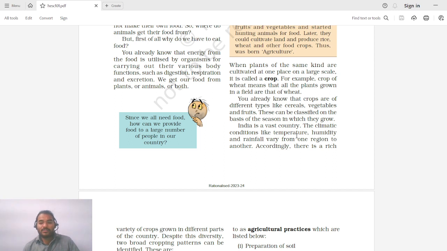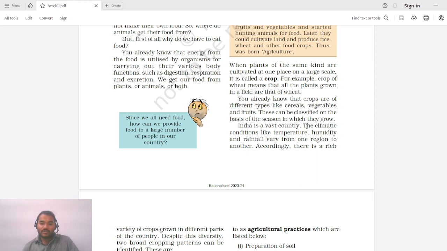So, there could be some cereals, vegetables, and even fruits that grow in different regions in different seasons. Say, for example, apples are grown mostly in Jammu and Kashmir, rice is grown in southern part of India, wheat is grown in northern part of India during winters, cashew nut or all the dry fruits are grown in humid and high rainfall climates like Konkan. So these are the different regions where different crops are grown in different seasons.